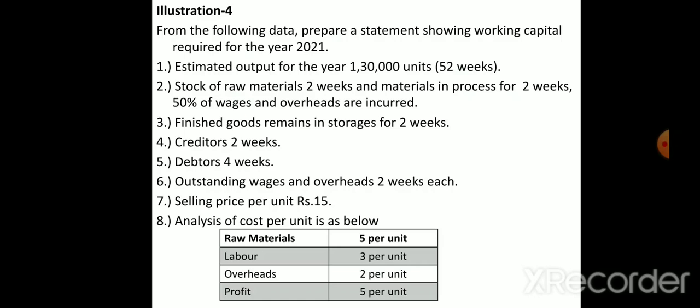Selling price per unit is rupees 15. The analysis of cost per unit is as follows. They have given raw material per unit, labor, overheads and profit. So by using this information, we have to prepare the working capital requirement.